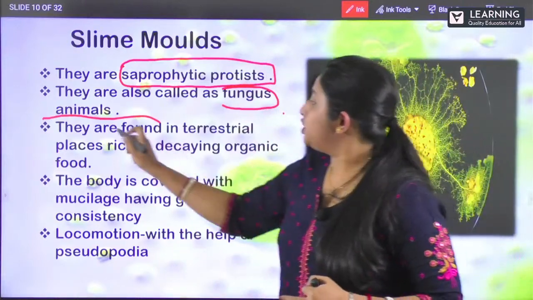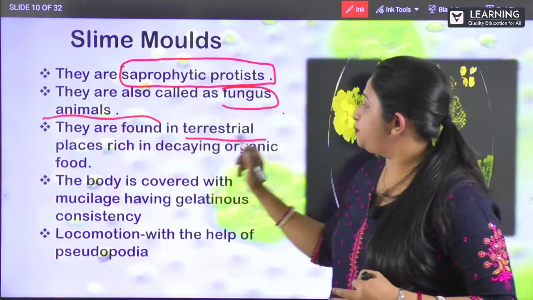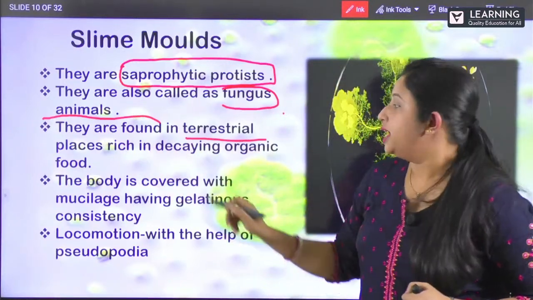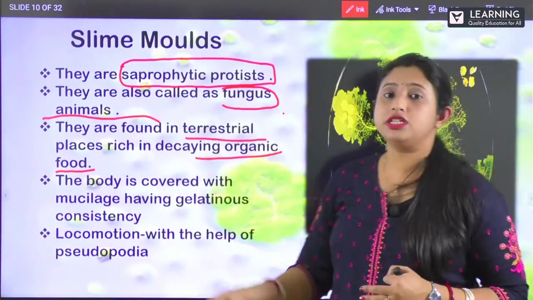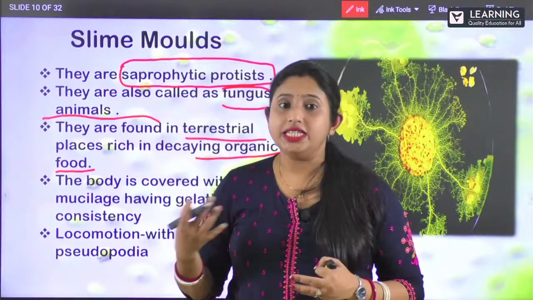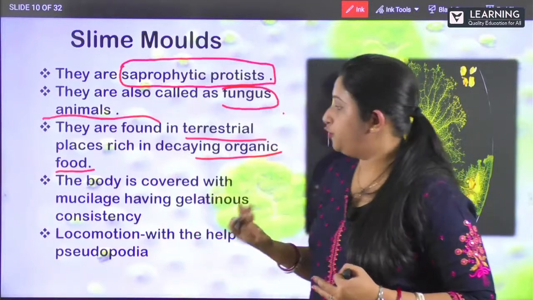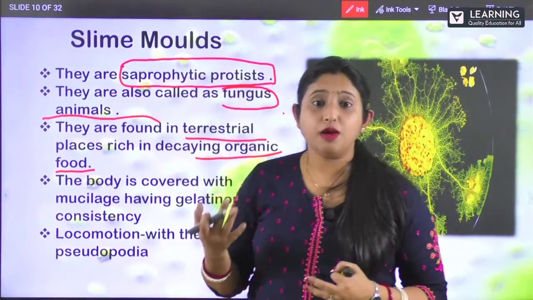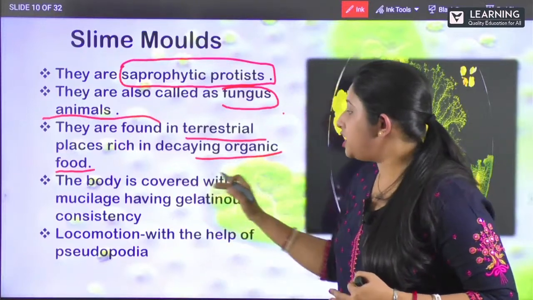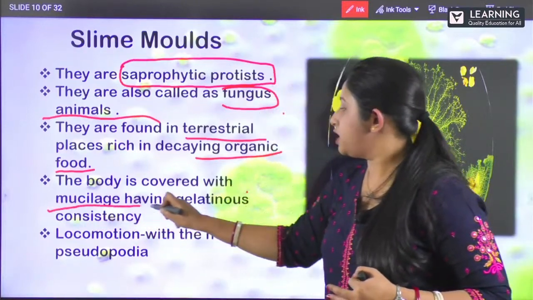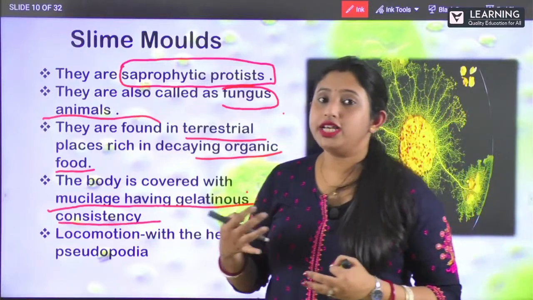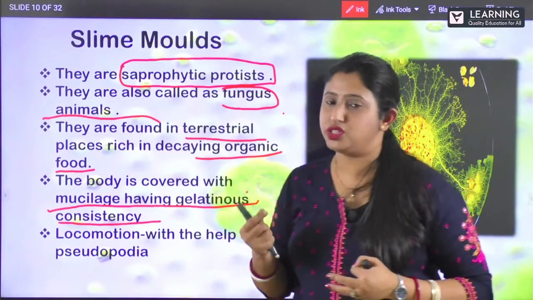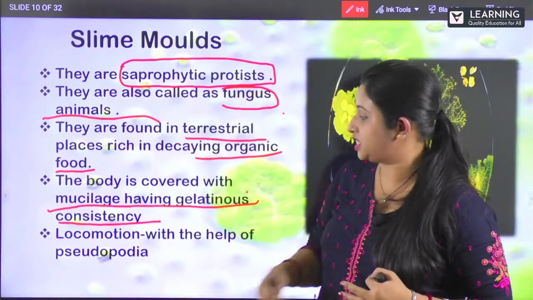Clear? So they are found in the terrestrial places which are rich in decaying organic matter. So they are found in the terrestrial places where there will be decaying organic food. Clear? And what is their body made up of? The body is covered with a mucilage having gelatinous consistency. So their body is having a jelly-like substance, that is gelatinous consistency.